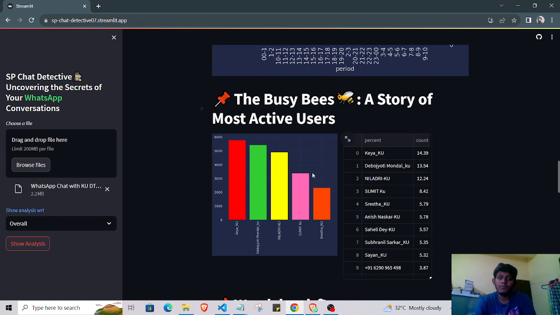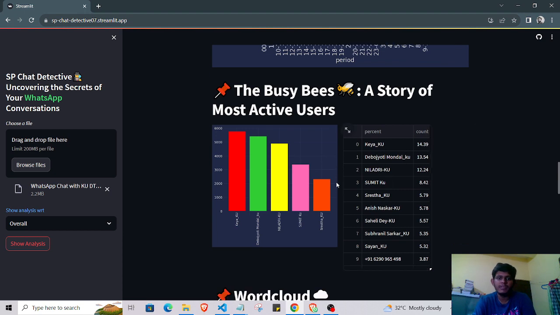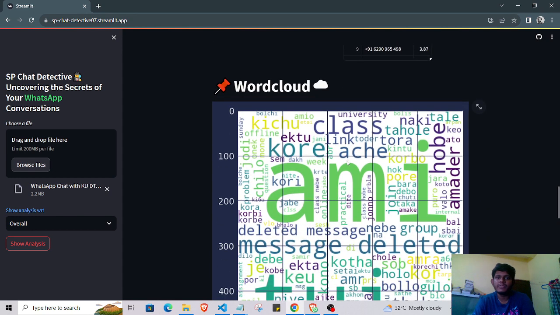We can also see the busiest persons who talk the most. You can see that around 40 to 39 percent talk, like Devojyoti and Niladi, they are the most active people in this group. We can also see the word cloud.